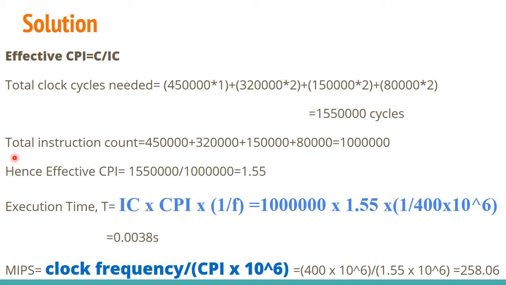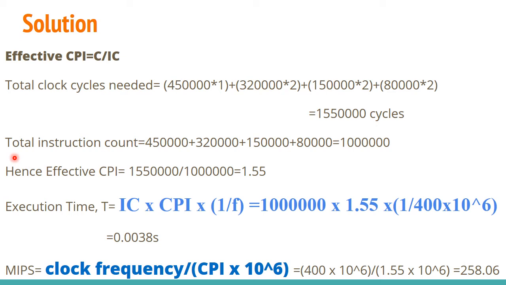So here tau is not given. Instead of that, they have given the clock rate, which is actually the F value. So you can use IC into CPI into 1 by F. And one more thing you have to remember here: the clock rate is given as 400 megahertz. So you have to convert it into standard hertz format. So before doing the problem, you have to be clear with what is mega, giga, tera, peta. Mega is 10 raised to 6 hertz, giga is 10 raised to 9 hertz, tera is 10 raised to 12 hertz, peta is 10 raised to 15 hertz.